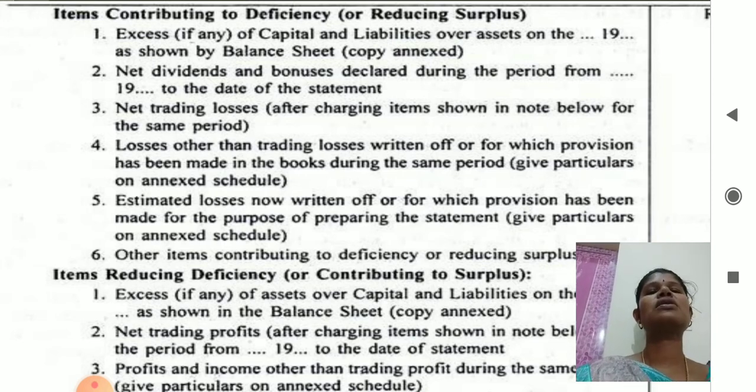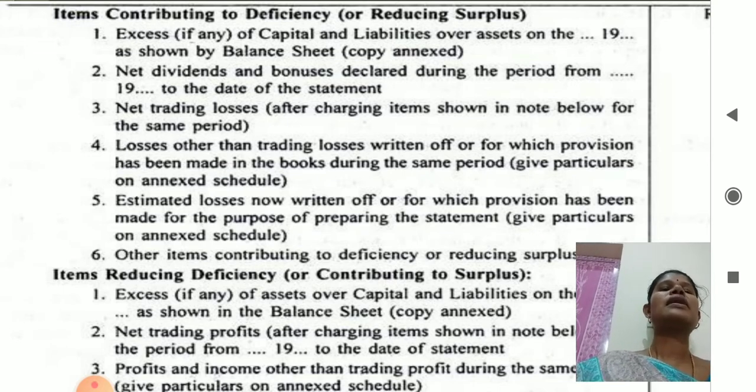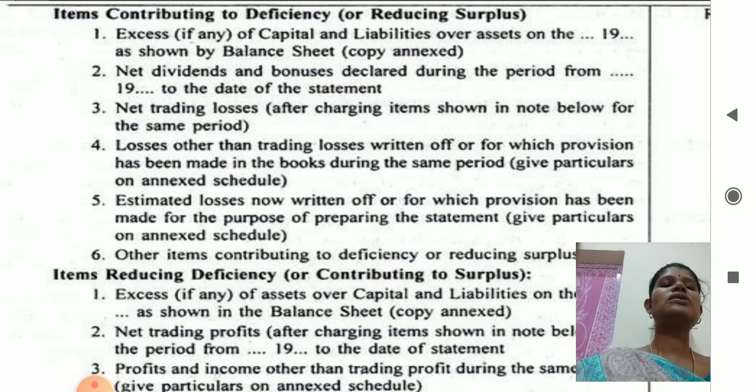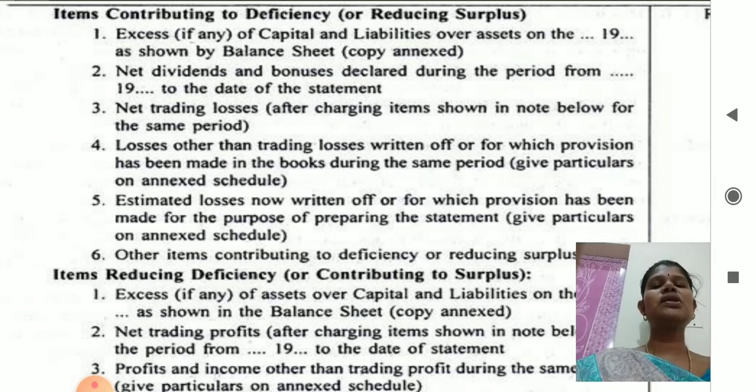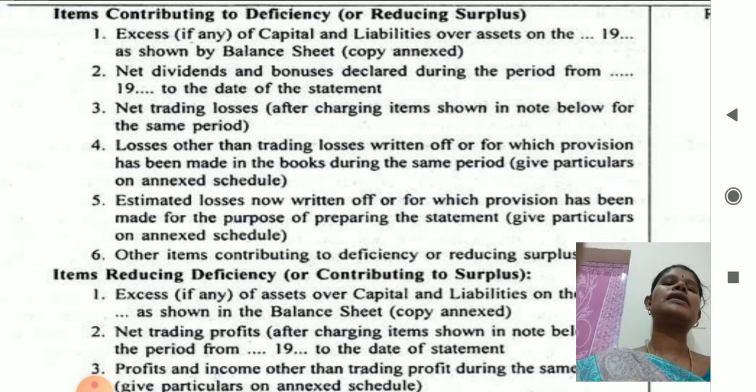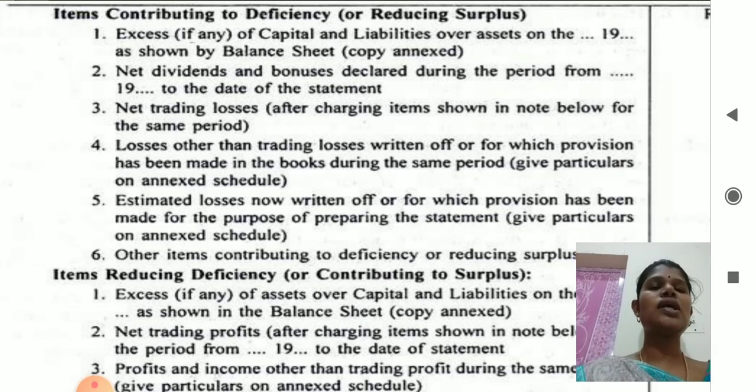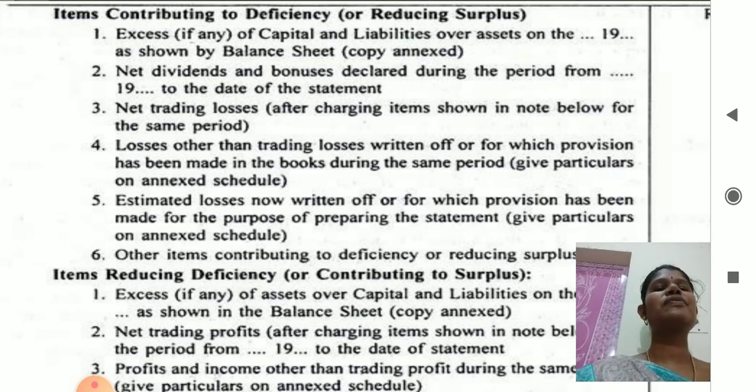The points are included in this heading. Number one is excess of capital and liabilities over assets. Second one is net dividend and bonus declared during the particular period. Third one is net trading losses. Fourth one, losses other than trading losses written off. Fifth one, estimated losses. The estimated losses we can find as the difference between book value and the estimated value. And sixth one is other items contributing to deficiency or reducing surplus.